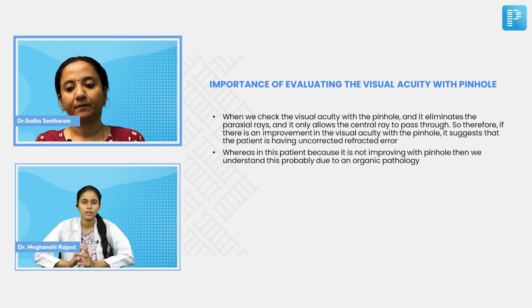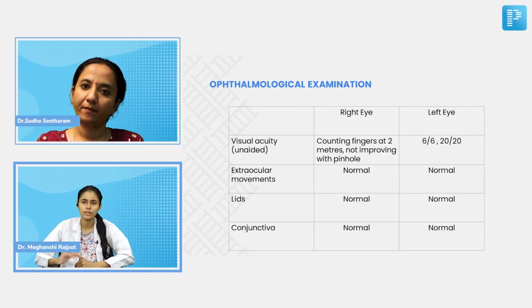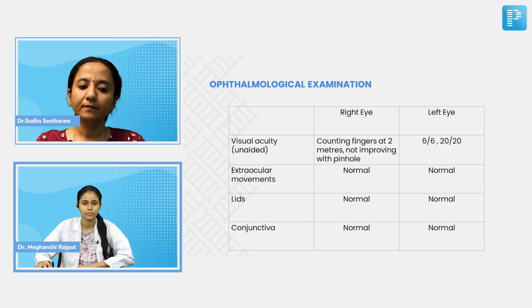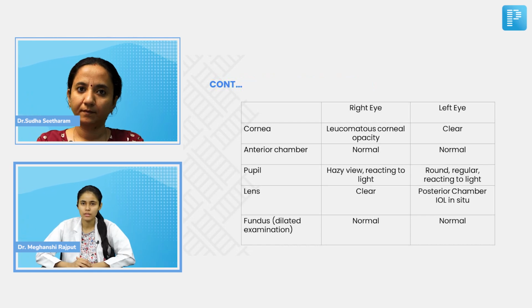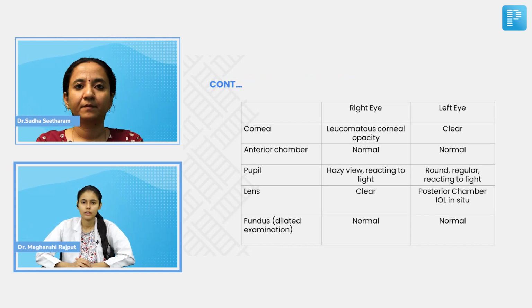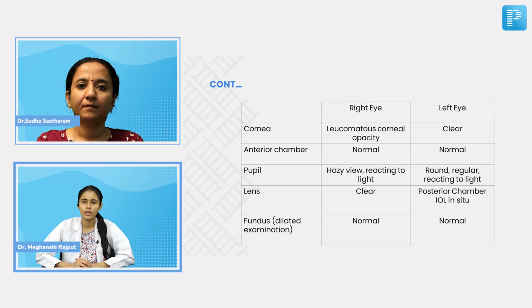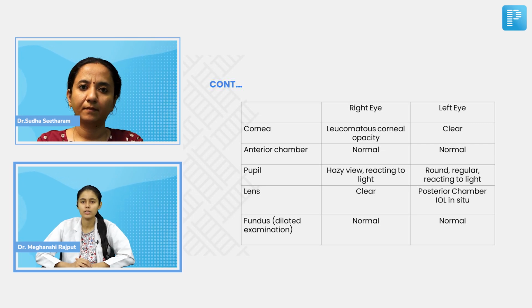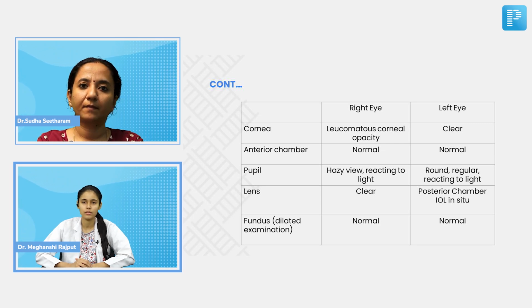Yes, ma'am. Let's proceed. Extraocular movements, lids and conjunctiva were normal in both eyes. The cornea in the right eye showed leucomatous corneal opacity, whereas in the left eye it was clear. The anterior chamber is normal in both eyes. The pupil has a hazy view and is reacting to light in the right eye, whereas it is round and regular, reacting to light in the left eye. The lens is clear in the right eye, and in the left eye there is a posterior chamber IOL in situ, and the fundus was normal in both eyes.